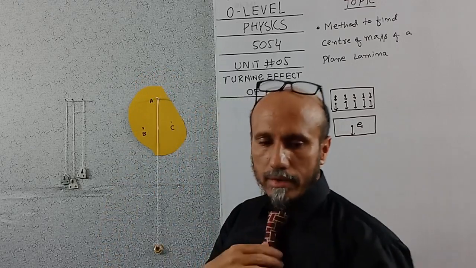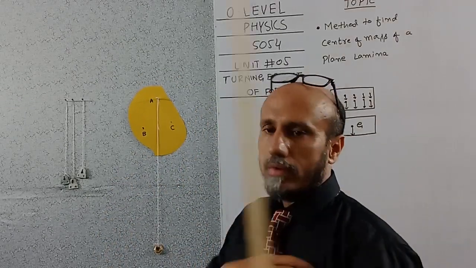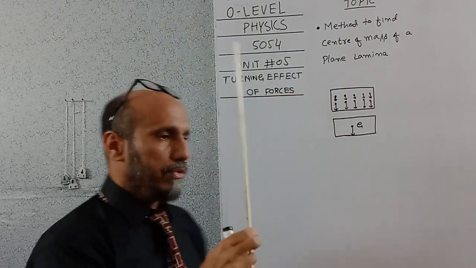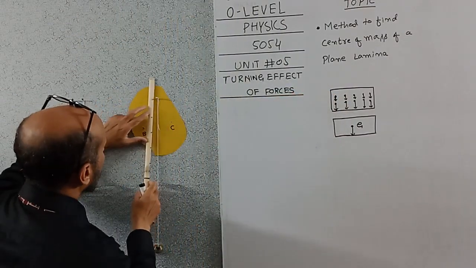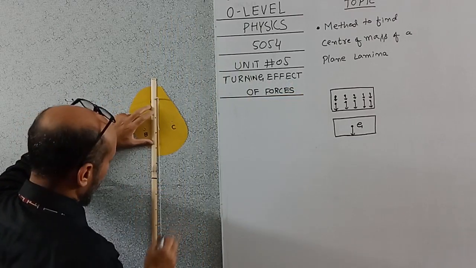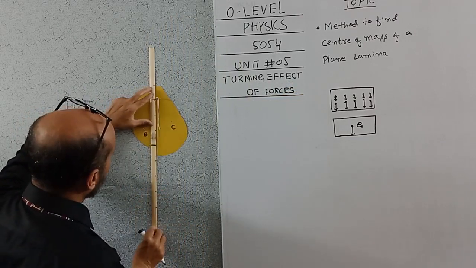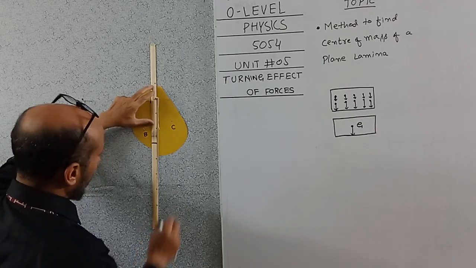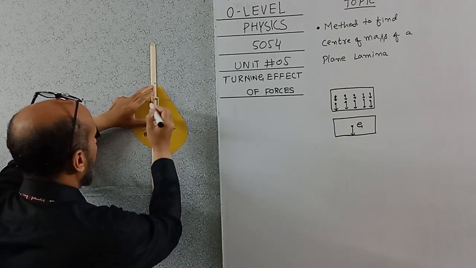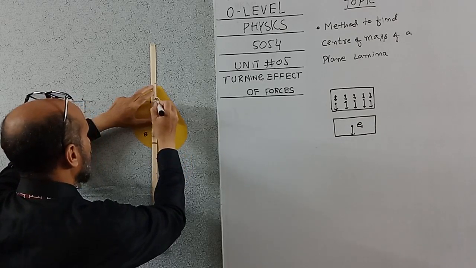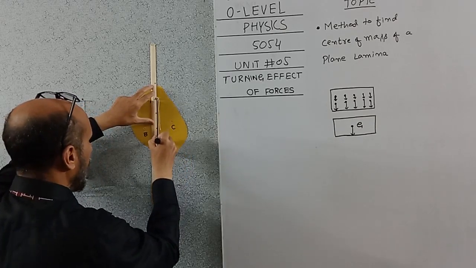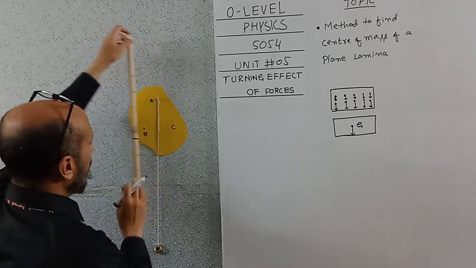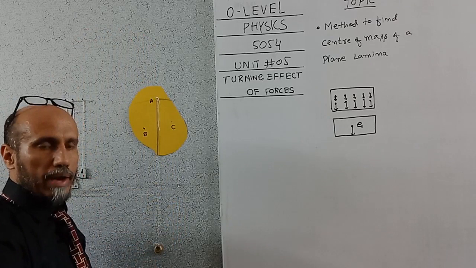Now by using the scale, I will draw a line with this thread along the thread of the plumb line. Make sure that both the plumb line and the plane lamina are in the state of rest. So I will mark a line over here with the thread of the plumb line.